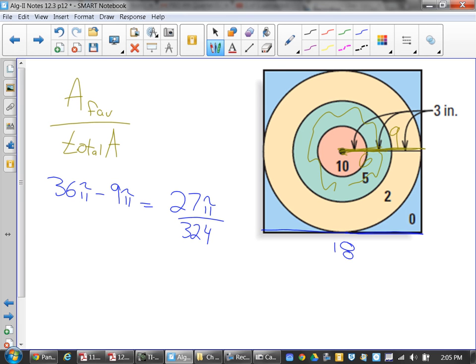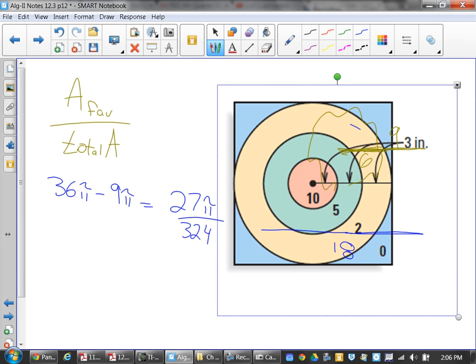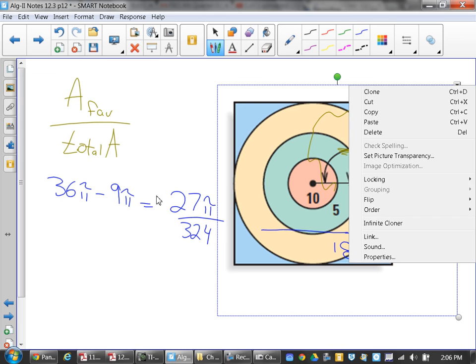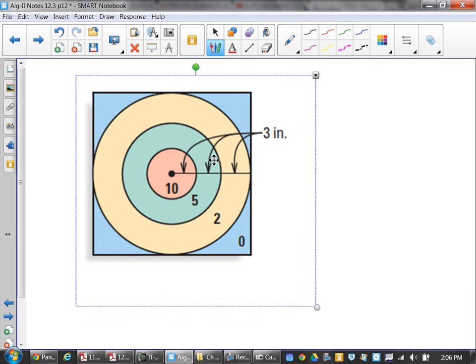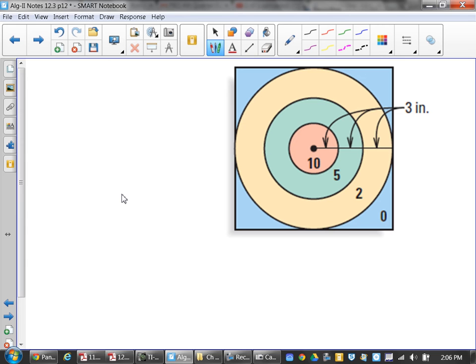Is the 27 pi over 324, is that as simplified as you want to go? No, just give me the decimal. Whatever the decimal is, it's fine. Okay. Round it out, whatever it gets out. All right, let's try it again. Just give me the probability. Give me the probability of getting the bullseye. Give me the geometric probability of the bullseye here.